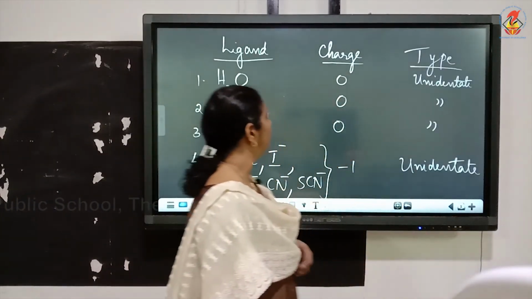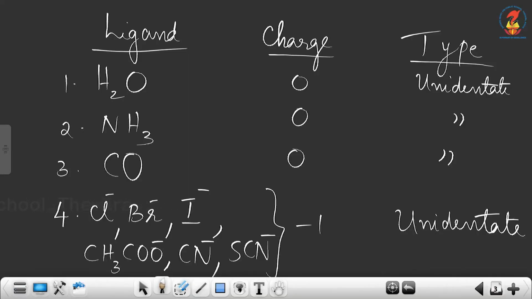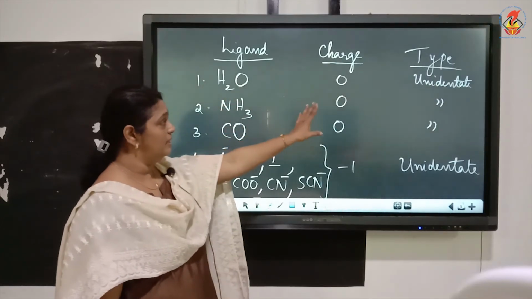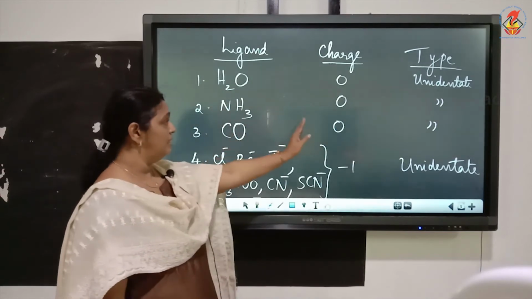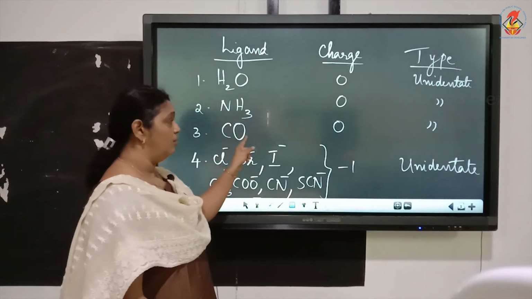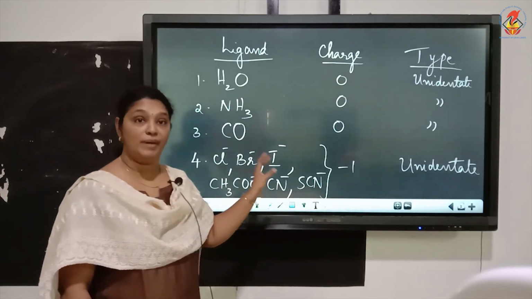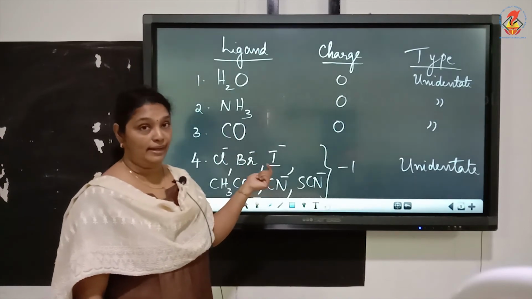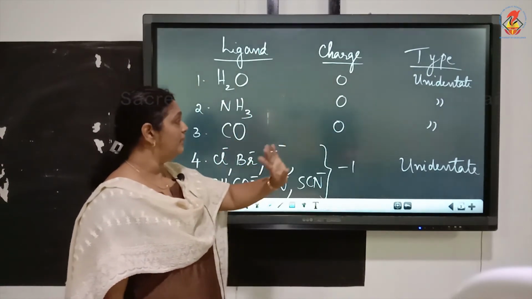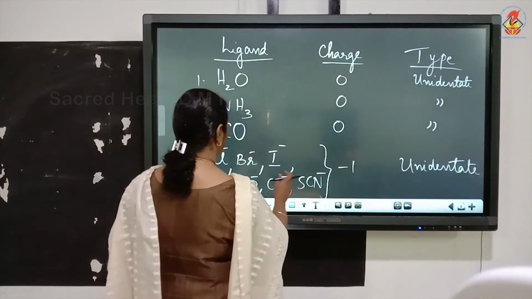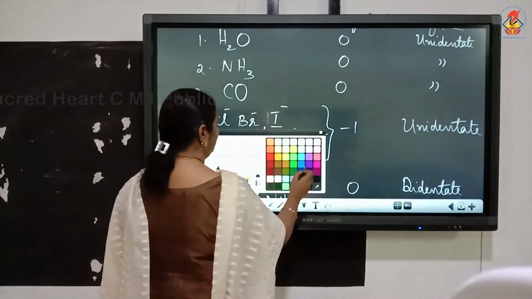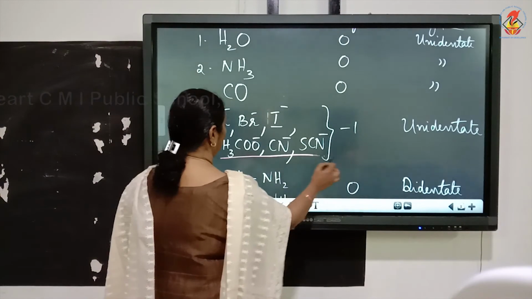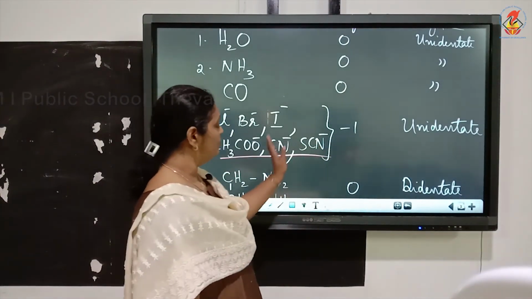Now I have written here a table with the ligand, its charge and the type. The first ligand is water, charge neutral 0, unidentate. Ammonia 0, unidentate. CO is actually carbon monoxide, but in coordination compounds we name CO as carbonyl, and the charge is 0, type unidentate. Now we have ions like halide ions Cl minus, Br minus, I minus, acetate ion, CN minus and SCN minus, whose charge is -1.